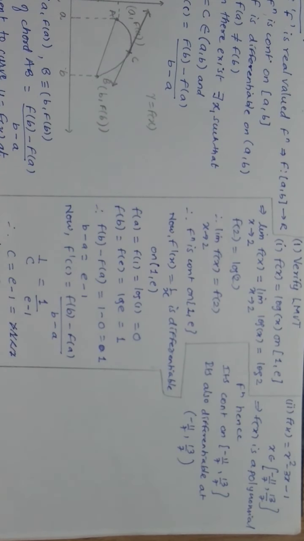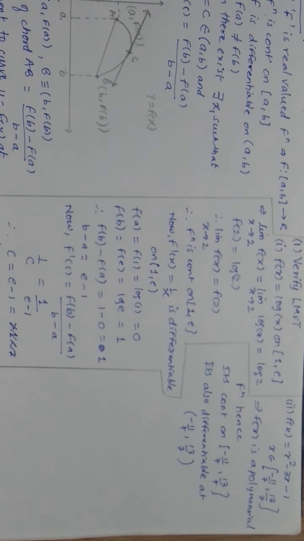You can also do it this way, if you are not very sure about continuity, you first check differentiability directly. Because if the function is differentiable, then it is always continuous. Right? You can check it here also. The derivative becomes 2x minus 3, and 2x minus 3 is differentiable everywhere. You will get a graph which is always smooth. So that is why it is continuous everywhere. So it is differentiable even on the open interval of minus 11 by 7 to 13 by 7. Now it is differentiable and continuous also.